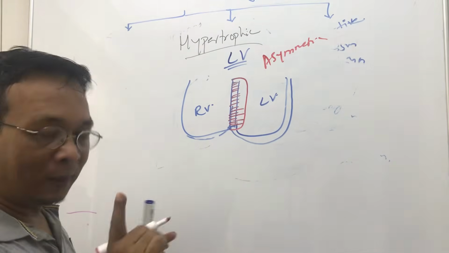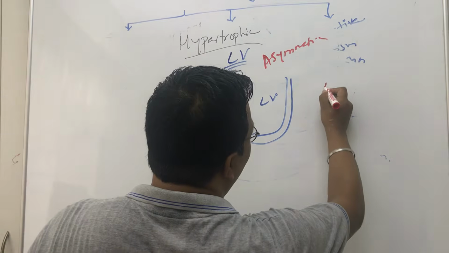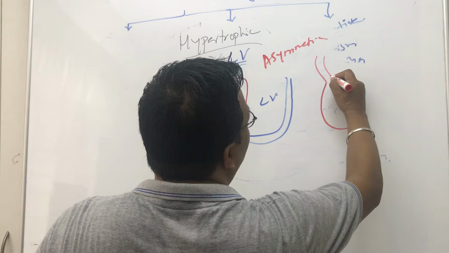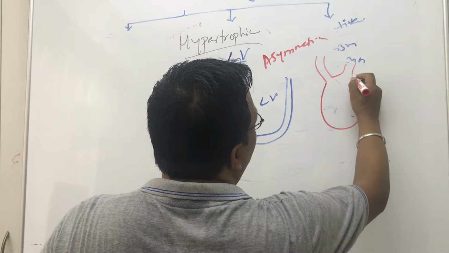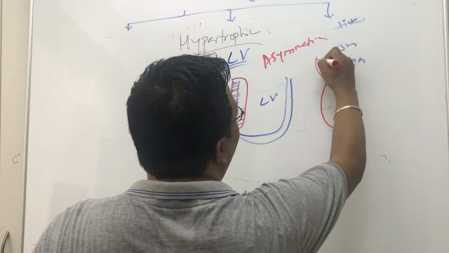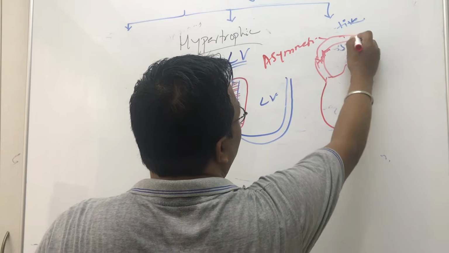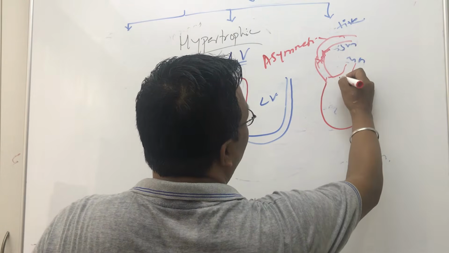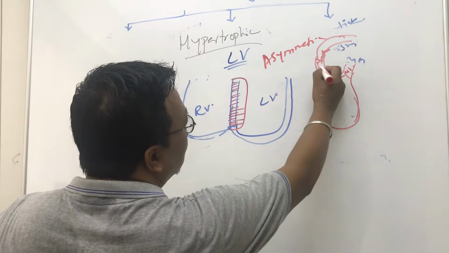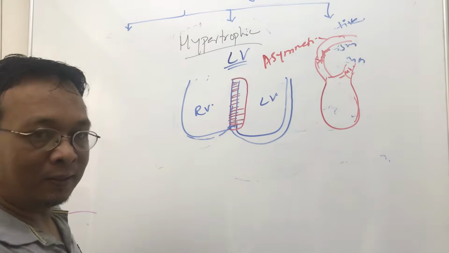Now if you draw the proper left ventricle, how will it look? It looks like this. Here is the aorta, it goes like this, and here there is the mitral valve. Aorta goes like this from the right side.